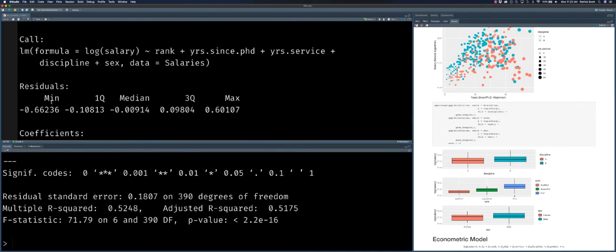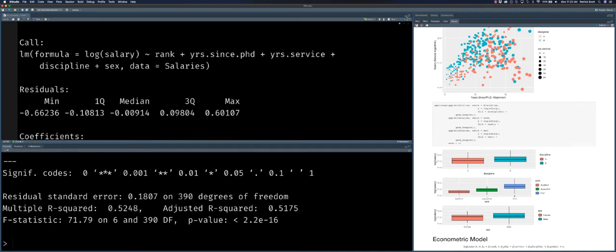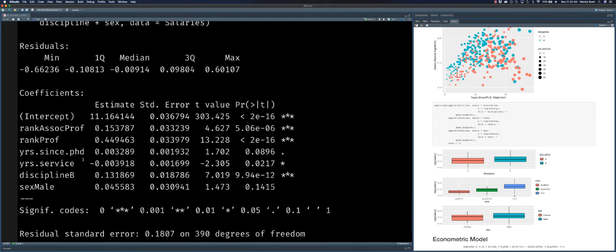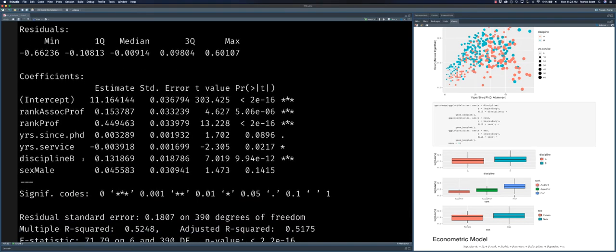All right, so what we're left with now is the full summary of this, and I'm going to maximize this little window a bit. Again, it prints the call for you. But the very next thing it prints is a distribution of the residuals. If you have watched the other videos within this playlist, you'll note that there's one on the intuition of ordinary least squares regression, where we built this relationship between cups of coffee. Ooh, coffee.